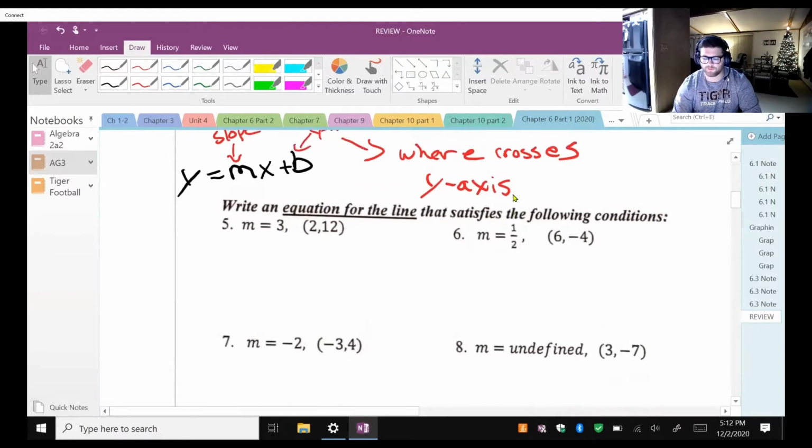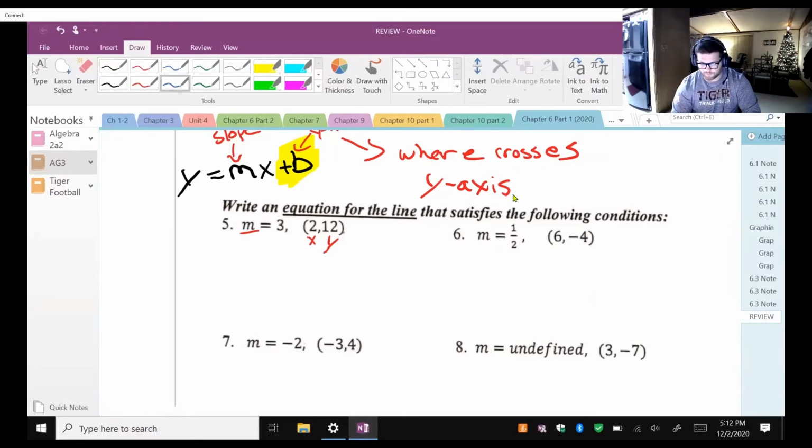So let's think about the variables that we have right now. So we know we have m, right? And here's the deal. We actually have an x and a y value to plug into our equation. What variable don't we have? We don't have our b value, right? Okay, so my b value is what I'm going to need to solve for once I plug in all these values. I can do that. That's not hard. It's not a hard concept.